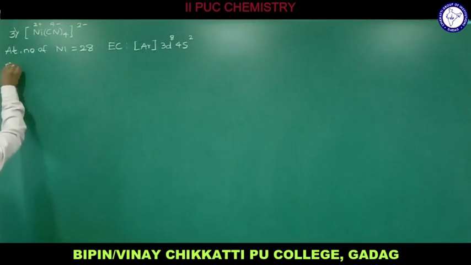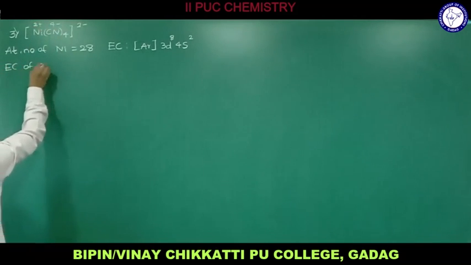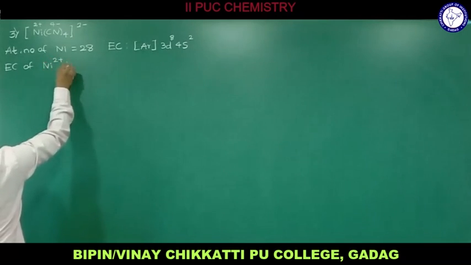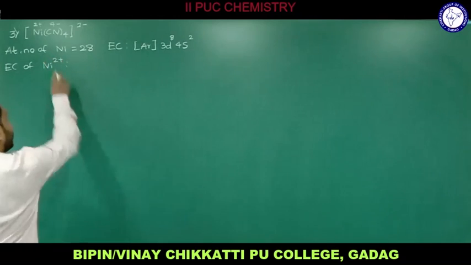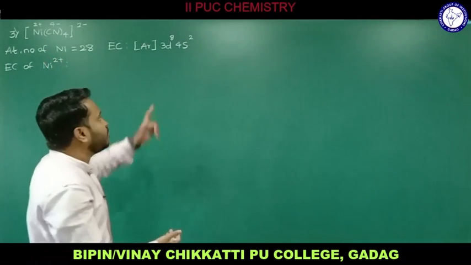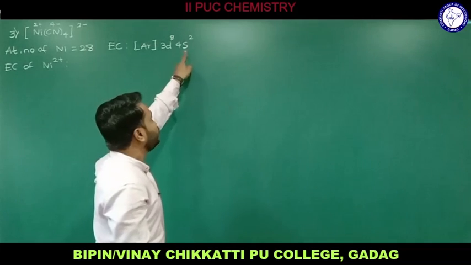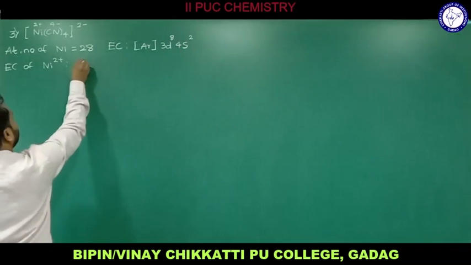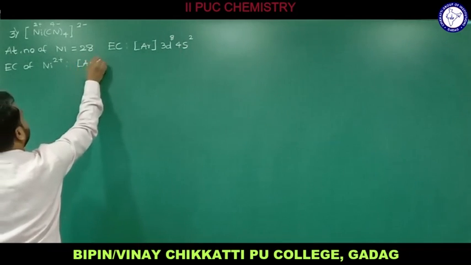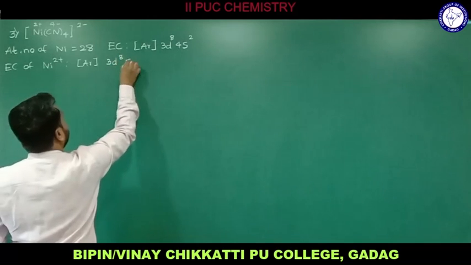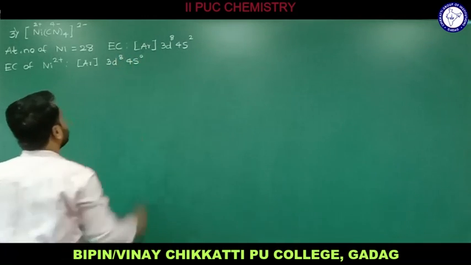Therefore we need to write the electronic configuration of nickel with the oxidation number 2 plus. So Ni2 plus means 2 electrons have to be lost. Loss of electrons occurs in the valence shell. Therefore, the 2 electrons present in 4s are going to be lost. Therefore, the electronic configuration of nickel 2 plus will be argon, 3d8 and 4s0.